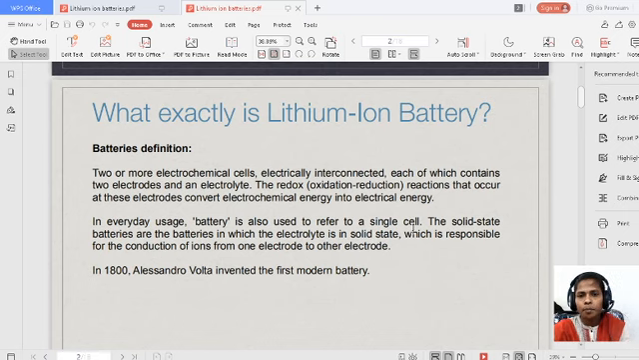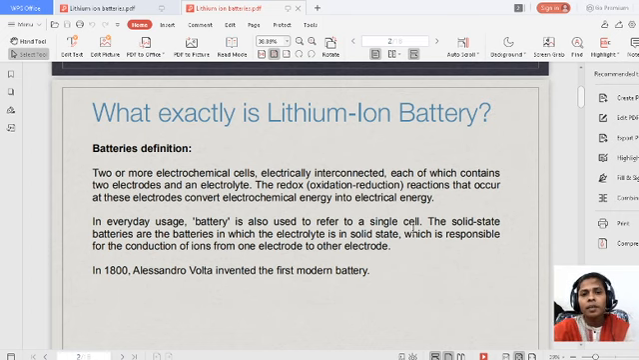Today I'm going to explain lithium ion batteries. Lithium ion batteries are also called secondary lithium batteries or rechargeable lithium batteries. But before going to see the lithium ion batteries, let us just recall what is meant by the battery and how many types of batteries we have.